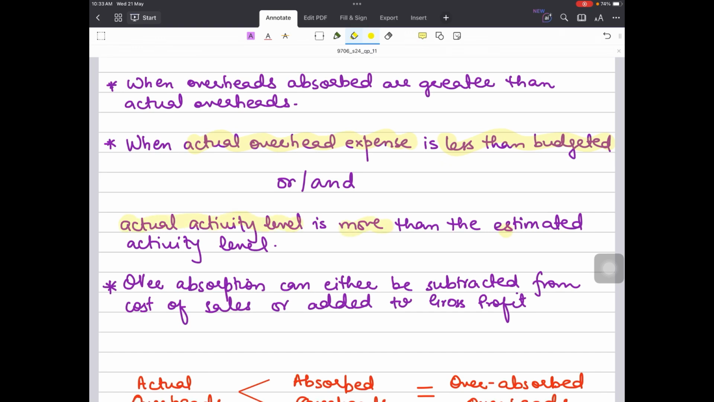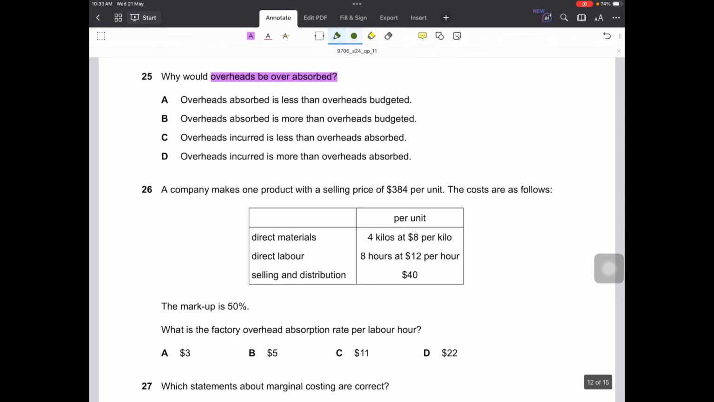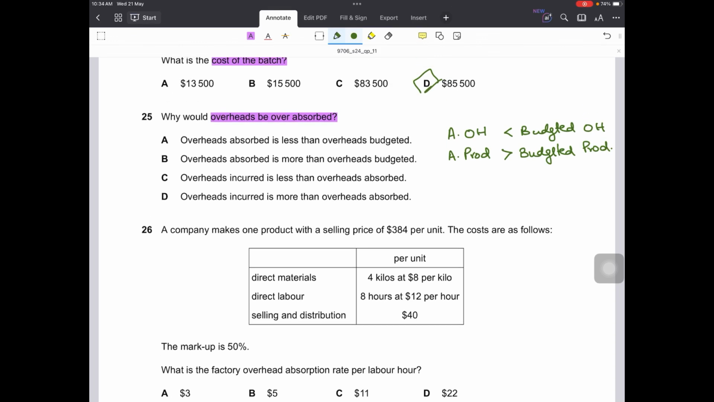And similarly, if the actual activity level is more than the estimated activity level, there is again overabsorption of overheads. If the actual production or the actual hours utilized to make the product are more than the estimated level of activity, again there is overabsorption. So what are the two reasons? Let's write them down. If actual overheads are less than budgeted or absorbed overheads, and if actual production is more than the budgeted or absorbed production. Let's see where we can find any of the two options.